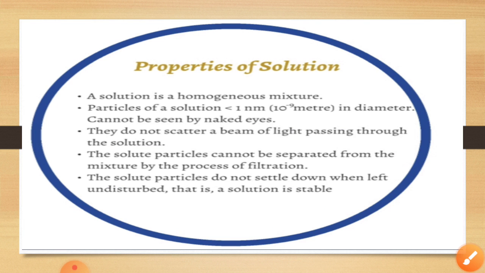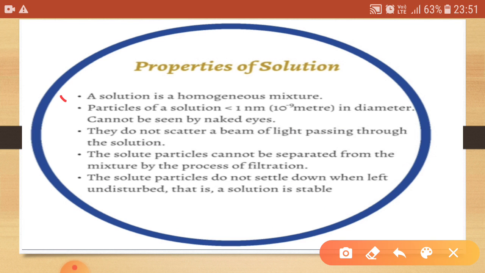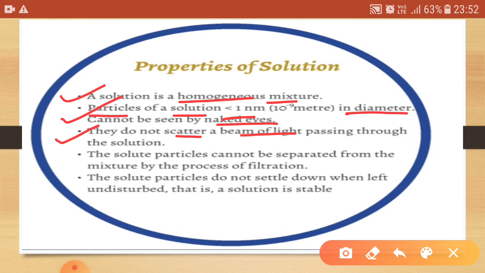Now, this solution has some properties. It is a homogeneous mixture, and the particles of the solution have a diameter of less than 1 nanometer, and due to this property we cannot see the solution with the naked eye. The third property is that it does not scatter a beam of light.